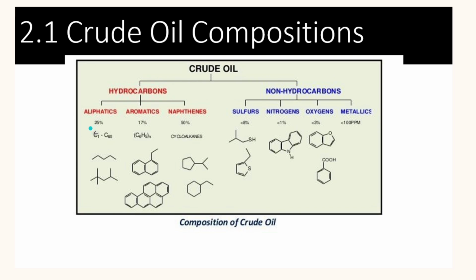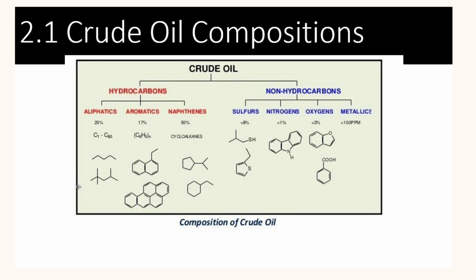Aliphatics consist of alkanes, which are saturated hydrocarbons, and alkenes, which are unsaturated hydrocarbons, and they could be in straight or branched chain.